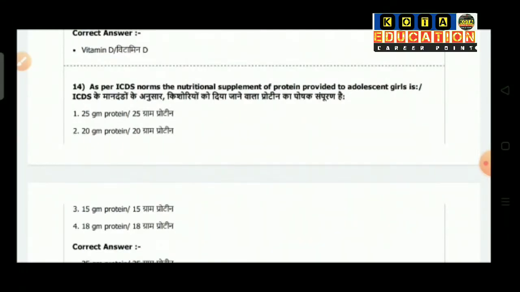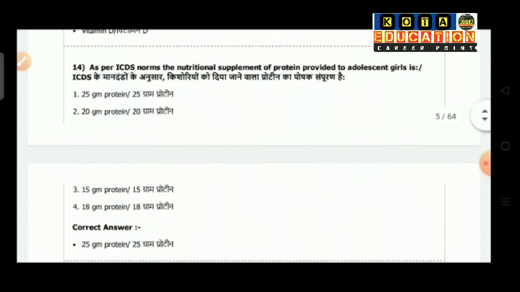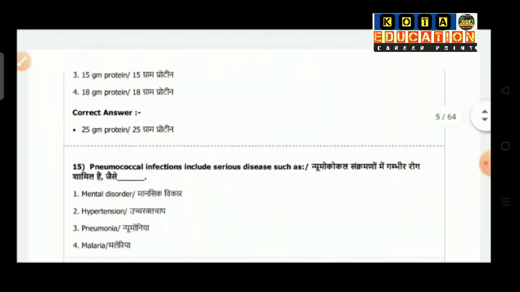Question number 14: as per ICDS norms, the nutritional supplement of protein provided to adolescent girls is: option 1 is 25 gram protein per day, option 2 20 gram protein, option 3 15 gram protein, option 4 is 18 gram protein. So the correct answer is 25 gram protein.